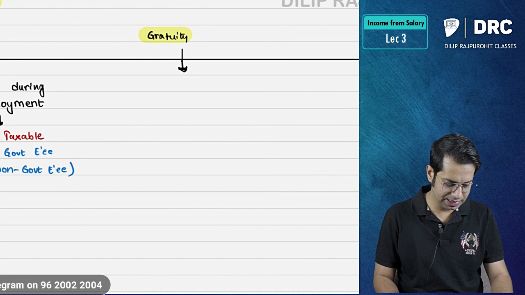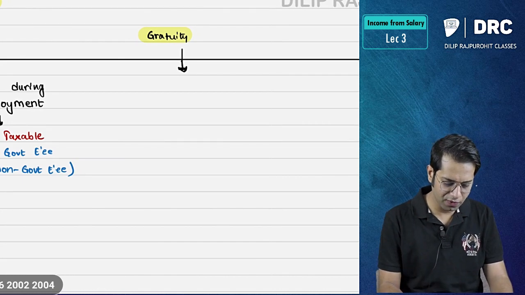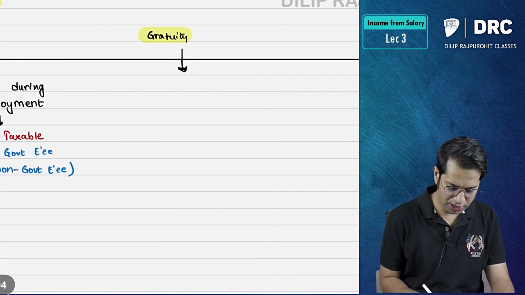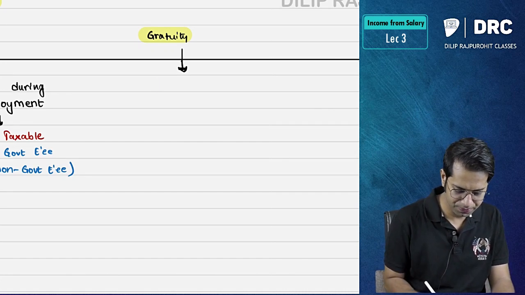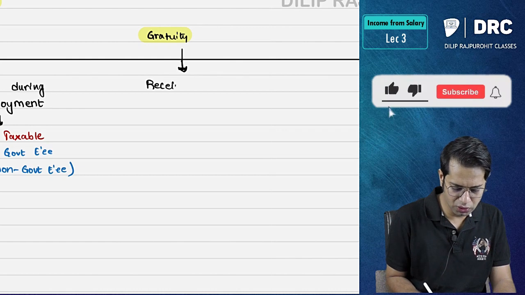Now important is gratuity received at the time of retirement. What is important over here is gratuity received at the time of retirement. So check if the gratuity is received.